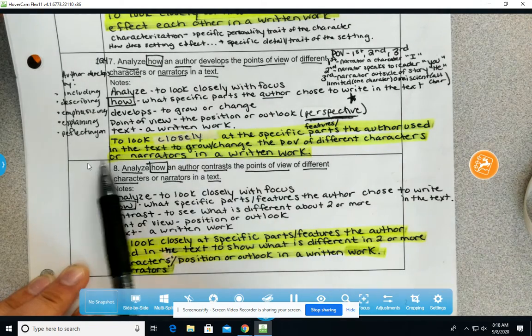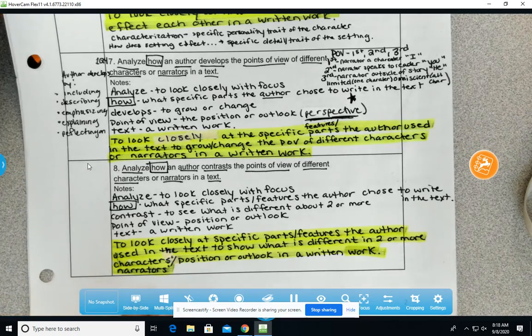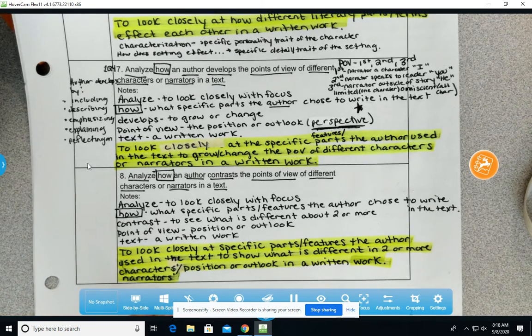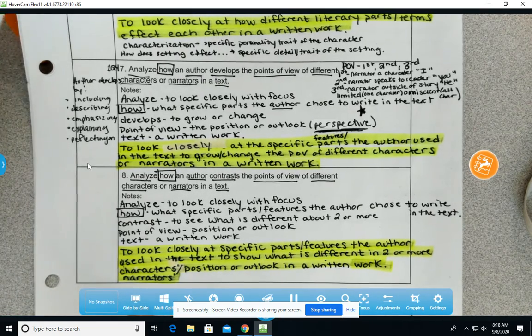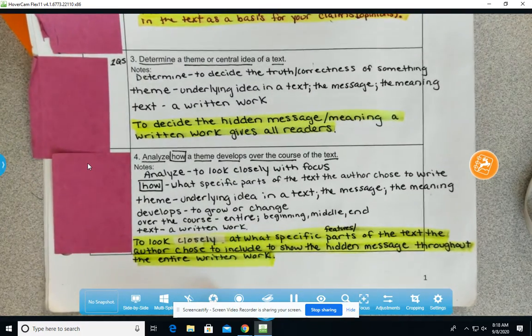So I want you to think about how the authors contrast the points of view of Scoot and Sully as you close read today, and look closely at how the author actually uses different parts or features of the text to show that contrast in the two characters' viewpoint, in their perspective, in their point of view. So that is 2 learning targets that we're going to cover. And then after that, we are going to spend some time in that third and final phase looking at theme.